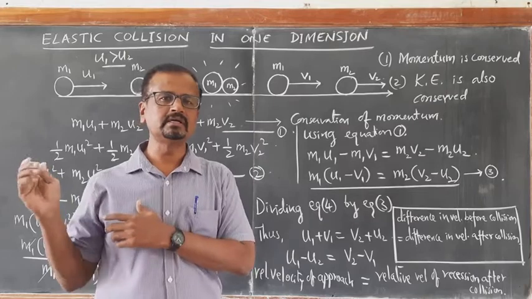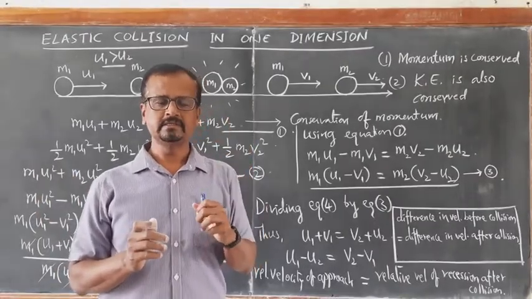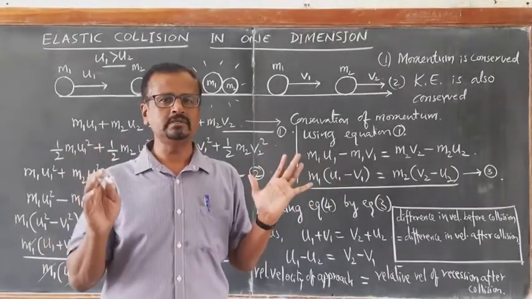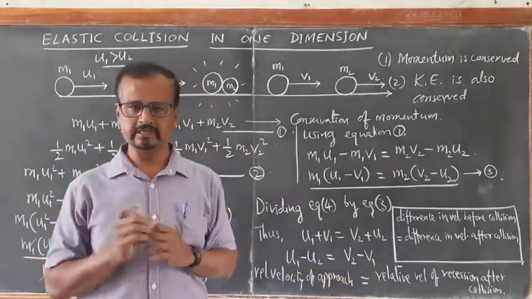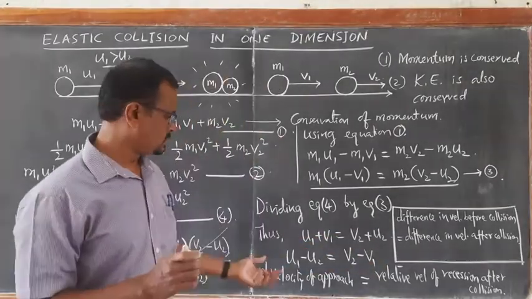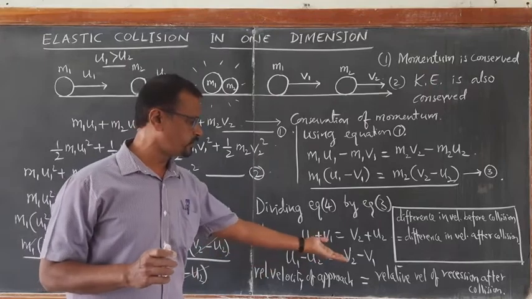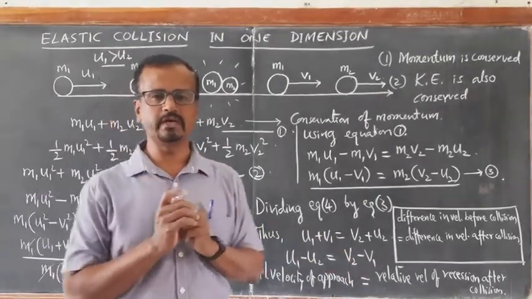For the other two types of collisions, inelastic and completely inelastic, since kinetic energy is not conserved, this equation will not be valid. So if you take the ratio u1 minus u2 divided by v2 minus v1, you will get the ratio 1. So this ratio is called as coefficient